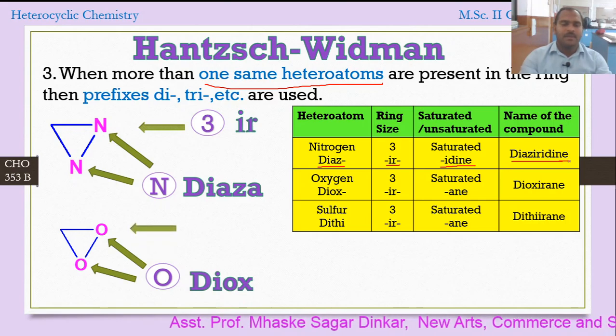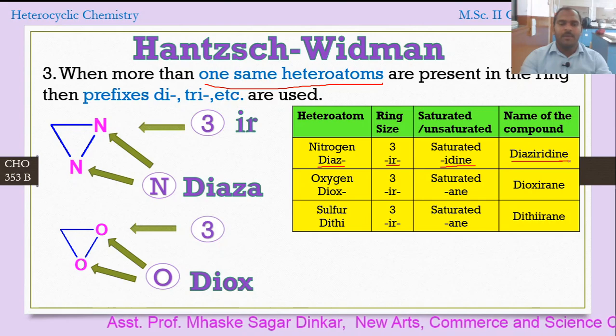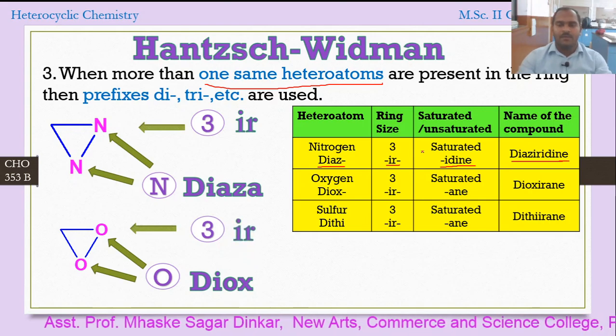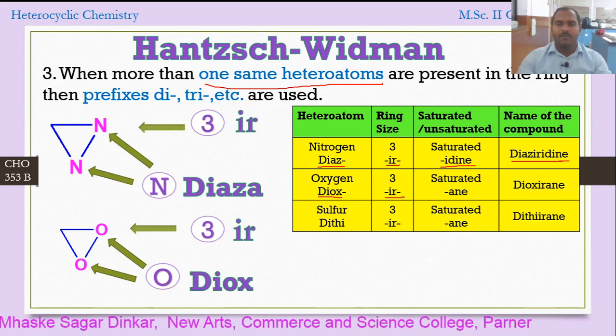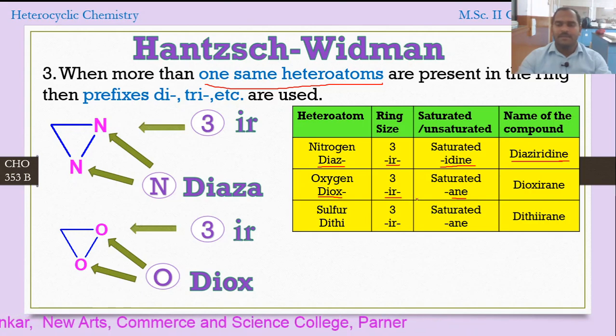What is the size of the ring? The size of the ring is three-member, therefore ir. So here we have dioxa, ir for the three-member, and ane for a saturated cyclic structure. So the name of the compound is dioxirane.